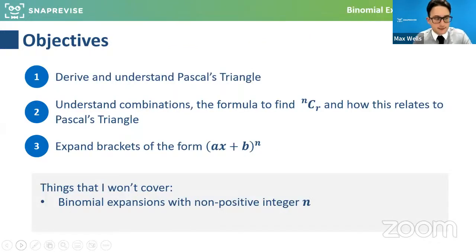So what we're going to look at today is quite a nice new topic for a lot of people. We're going to look at Pascal's triangle, which filters into combinatorics, combinations, and all the binomial expansion stuff. We're going to understand what combinations are, especially this nCr button, which you might have seen on your calculator.